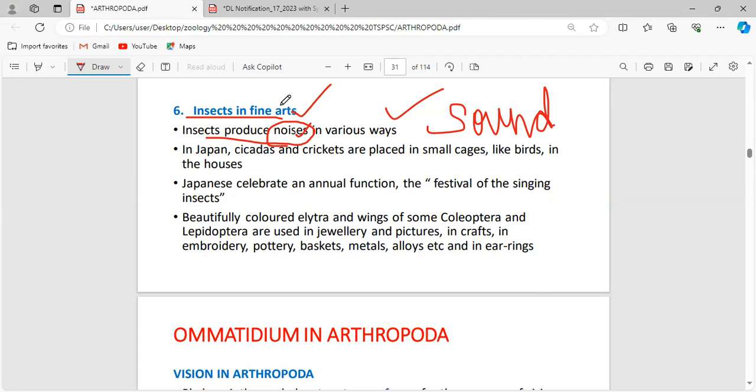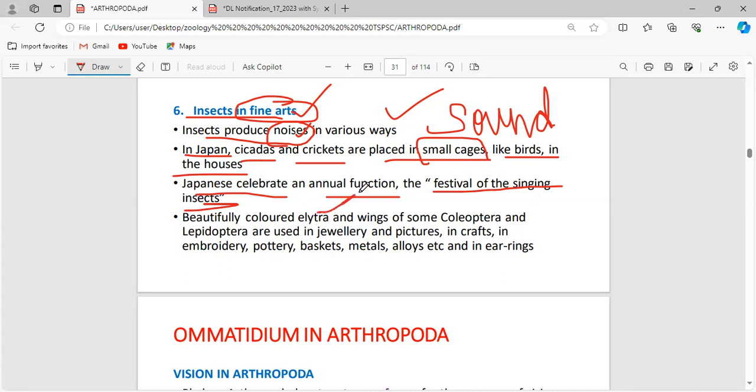And so we consider this as fine arts. We consider that sound as music. In Japan, cicadas and crickets are placed in small cages like birds in the houses. Because of the noises they produce, they are placed in cages, like birds in their houses. Just imagine how the Japanese brain thinks. Japanese celebrate an annual function, the festival of singing insects.